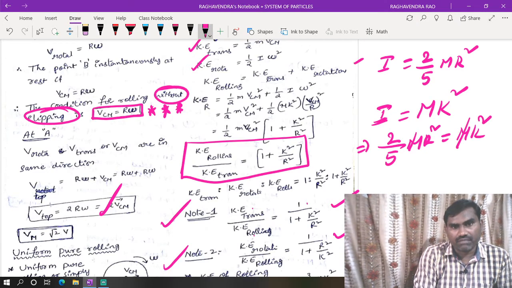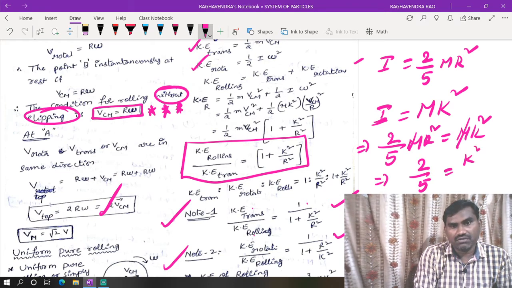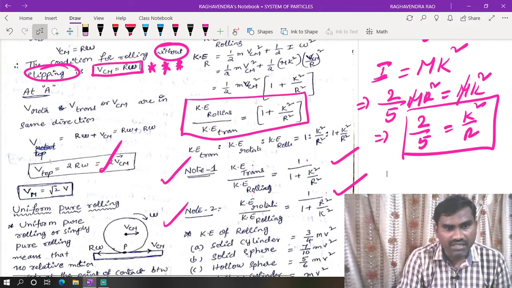Now m cancels. That means 2 by 5 is equal to k square by r square.